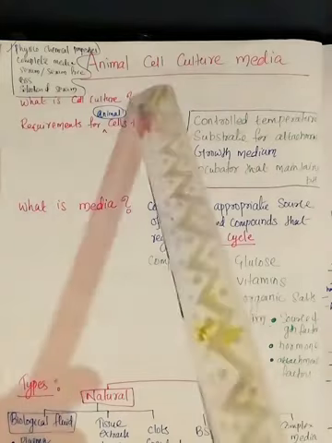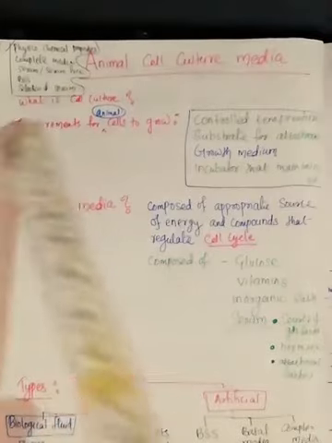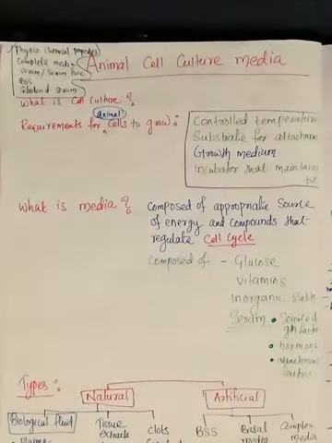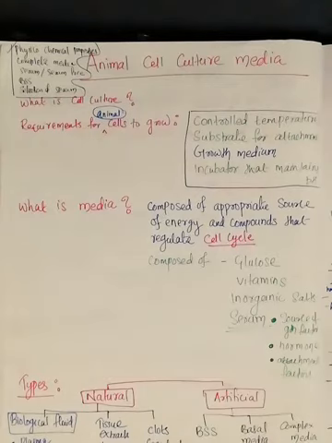So when you are writing about the animal cell culture media, you need to write what you mean by a cell culture. What is cell culture? Cell culture is a technique of removal of cells, tissues or organs. Cells, tissues and organs can be cultured. If cells are cultured, it is called cell culture. Tissues meaning tissue culture, organ meaning organ culture. Removal of cells, tissues, organs from an animal and placing it into an artificial environment for the survival and proliferation. Now why do we have to give a media?